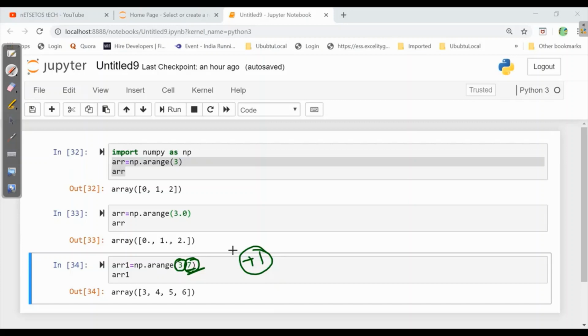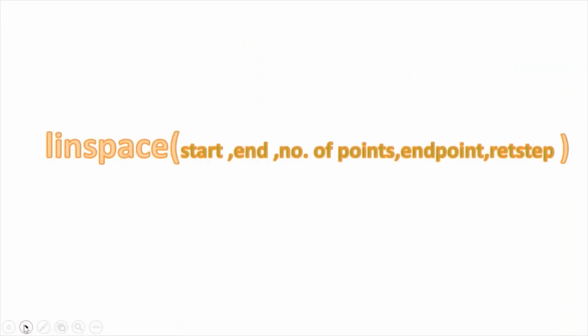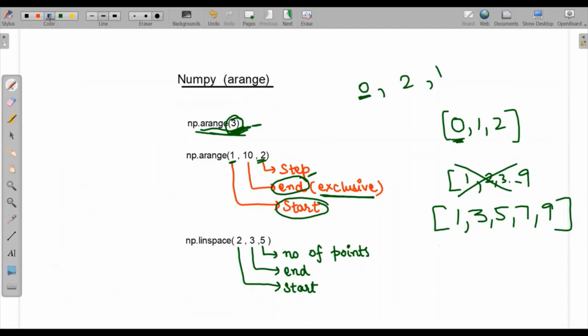Now let's see for 2 value. So here I'll write 2. Now we have the step size also, and it is completely optional. So when I run this, I'll get just 3 and 5. Now coming to linspace, here instead of step size, we have the number of points. Whatever we give in the step size place will be considered as the number of points.